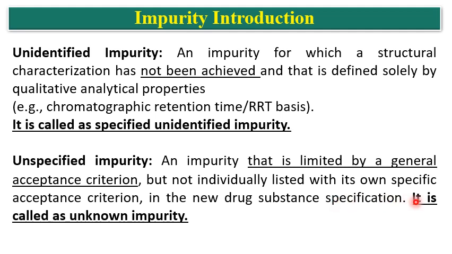It is also called unknown impurity. This is unspecified. So if you see the types of impurity, the impurity may be known or unknown. Known impurity will have a specific name, and unknown impurity may be specified or unspecified.